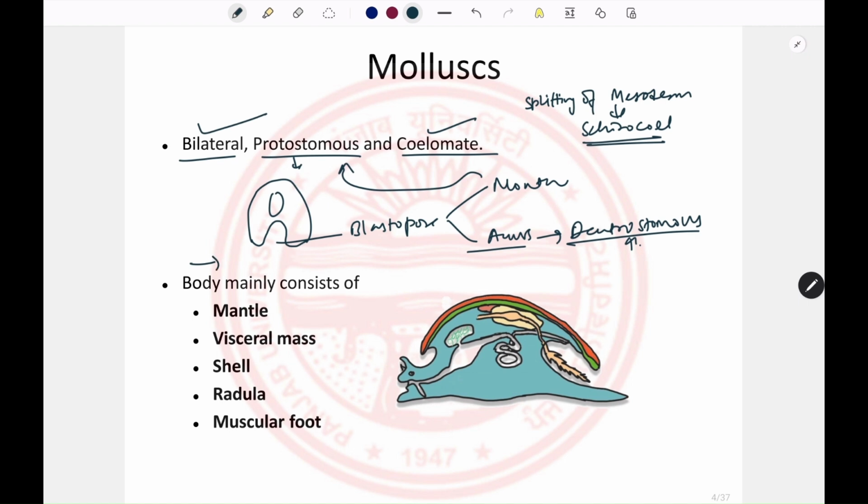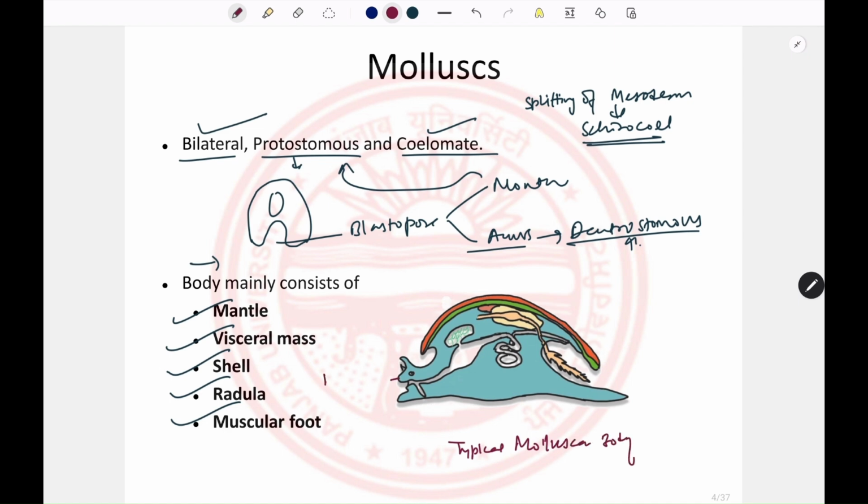As this is the second largest phylum in the animal kingdom, they vary in size, in shape, and in their body plan. However, they contain specific features that include the mantle, visceral mass, shell, radula, and the muscular foot. So if we see a typical muscular molluscan body,